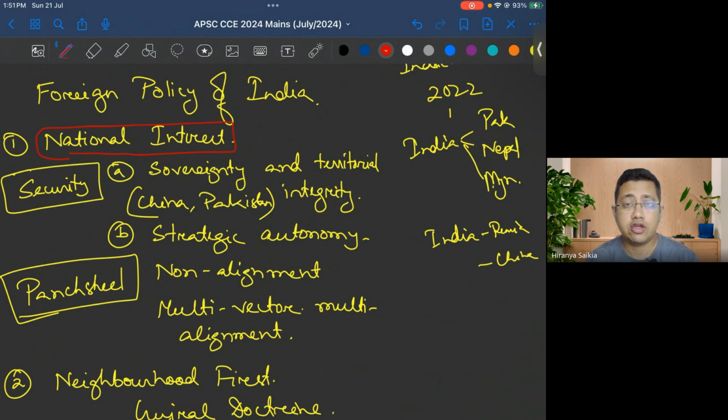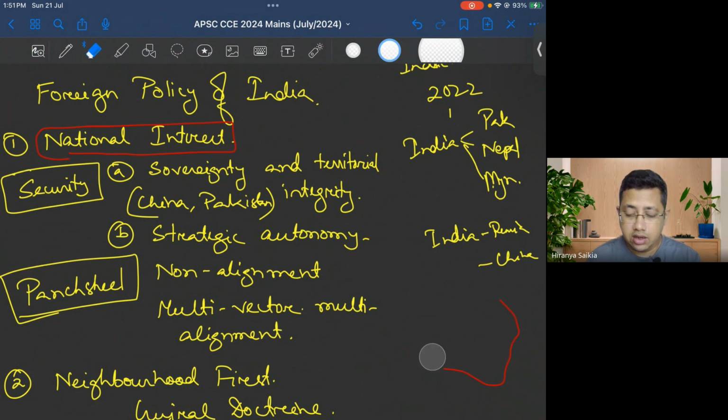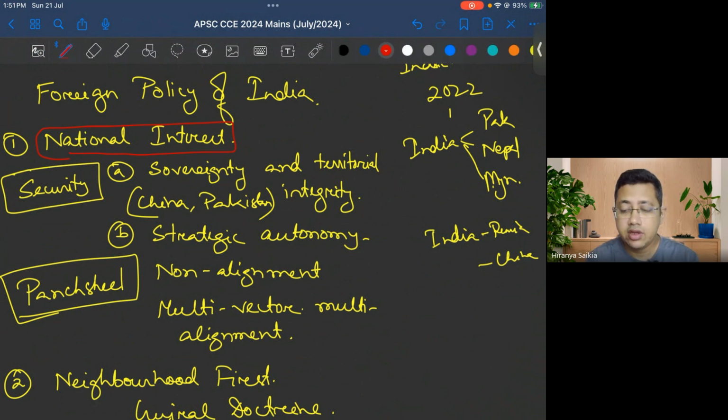India's security is paramount. Territorial integrity means the map of India that we see, that is the first priority of India's foreign policy. We have to keep it intact. It's not like we will allow China to transgress our territory and do salami slicing of India's territory, which they have been doing along the LAC. So we will protect it. That is a primary purpose of foreign policy, to ensure the geographical and territorial integrity that has to be protected.